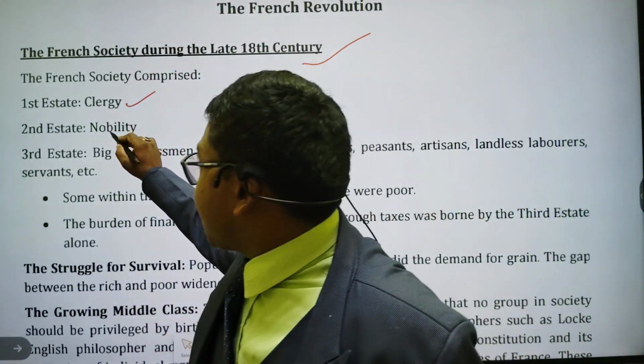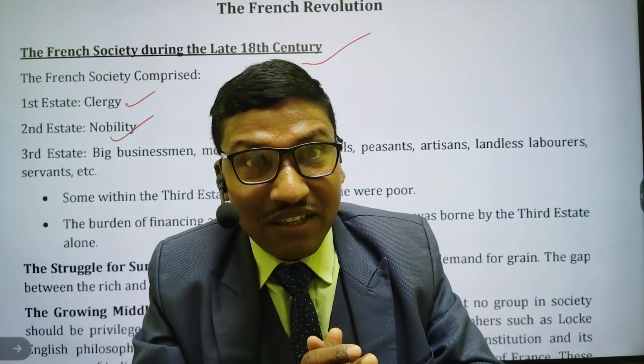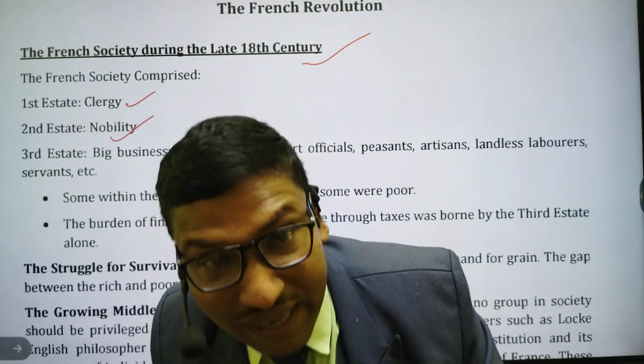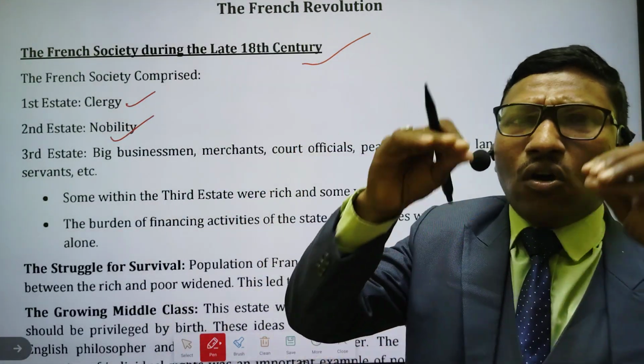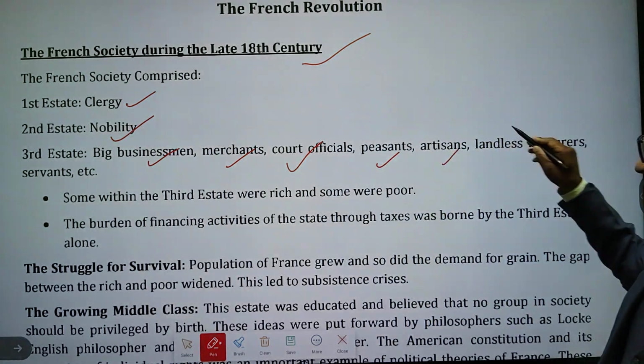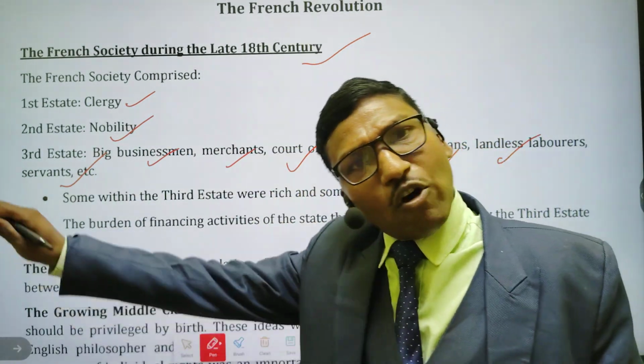And second state consists of nobility. Who are nobility? The king. The kings of France were known as nobility. And in third state, all the rest of the people like big businessmen, merchants, court officials, peasants, artisans, landless laborers, servants, etc. They all were in the third state.